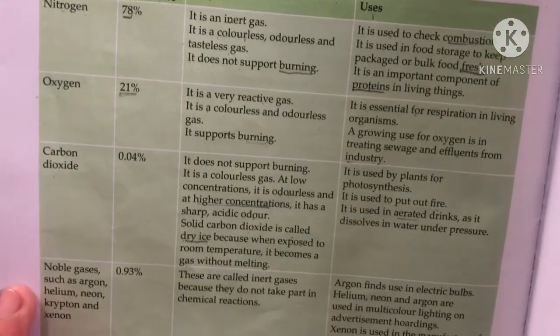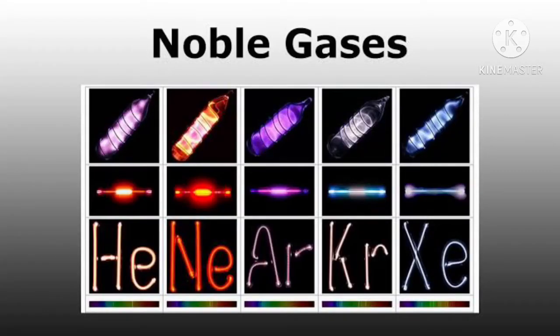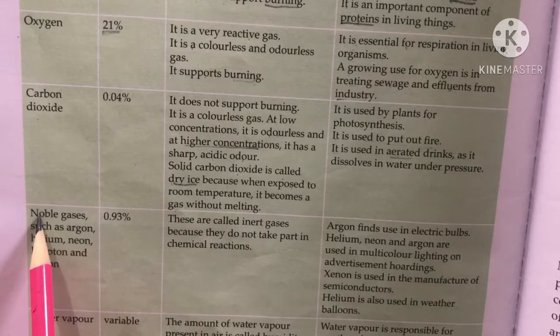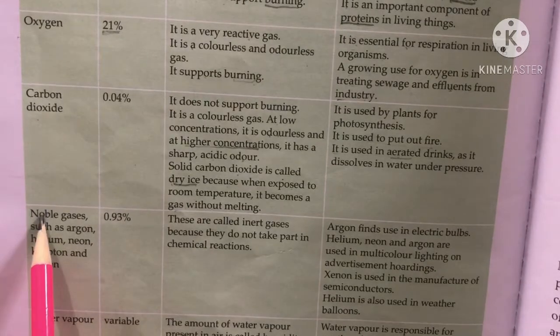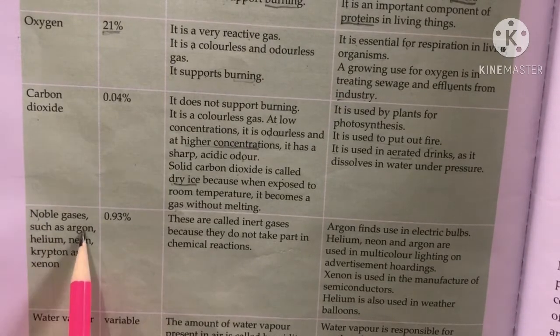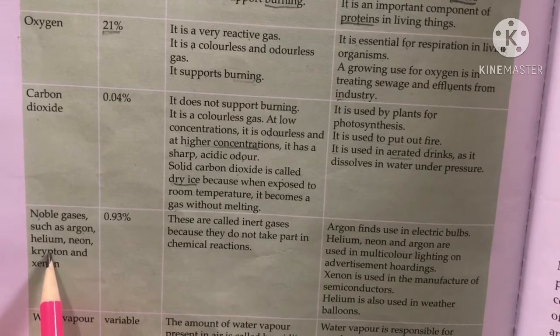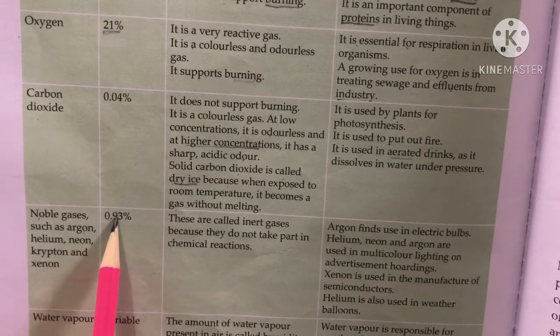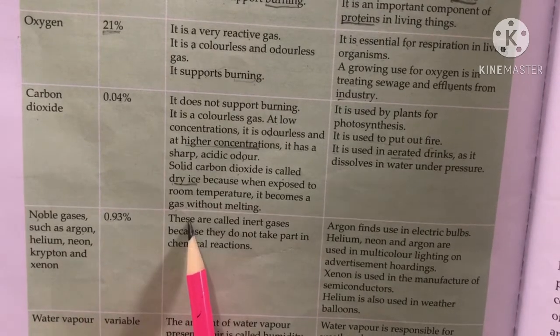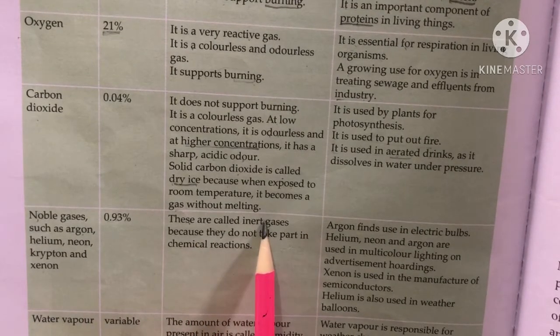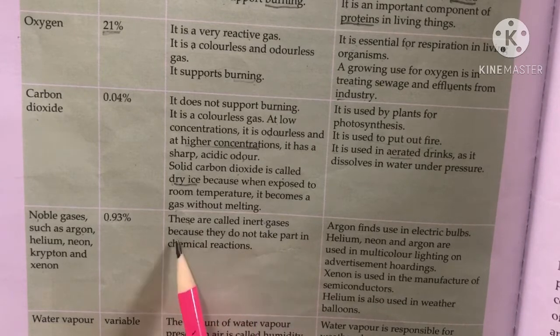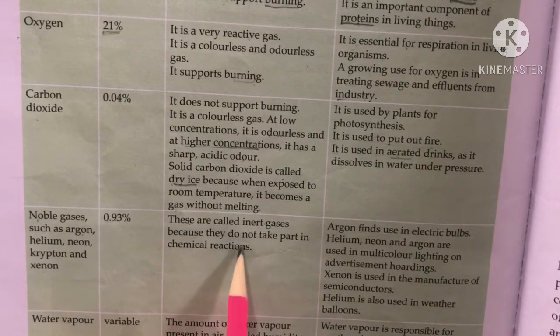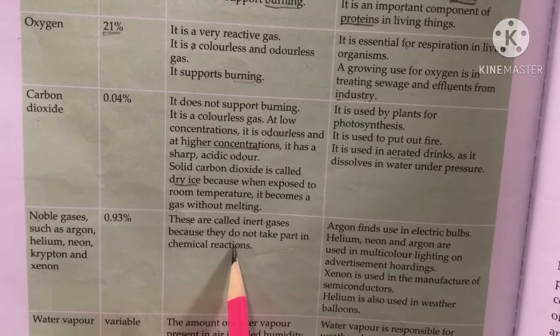Then next one is some noble gases. What are the noble gases? That are inert, means that are not reactive, whose valency is 0. Okay, like argon, helium, neon, krypton and xenon. These are the noble gases and these are present 0.93% in air. These are called inert gases, means they do not react with any other. Okay? Or you can say that they do not take part in chemical reactions.